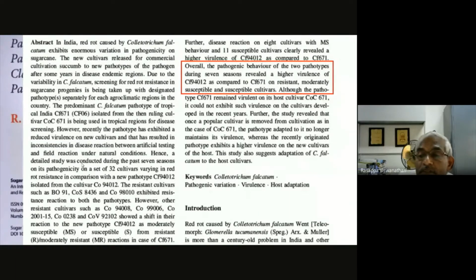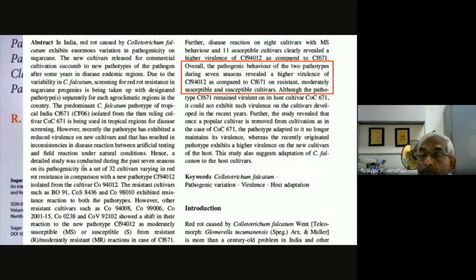Since this isolate was collected almost 30 years before, so many things have happened in the field over those 30 years. We have seen so much variability in the pathogen in the field, and that's why none of the varieties released in Tamil Nadu stood in the field.